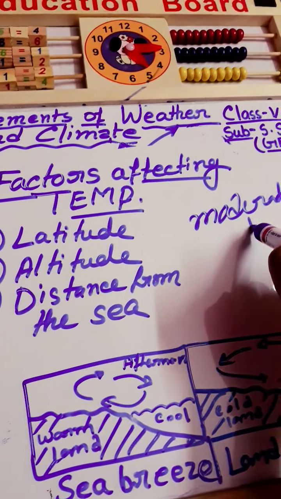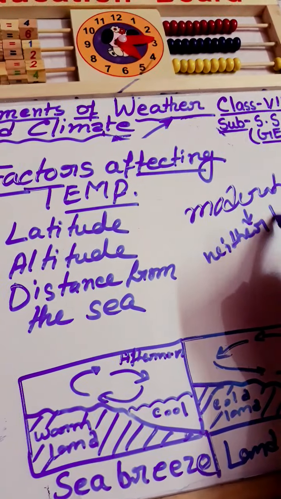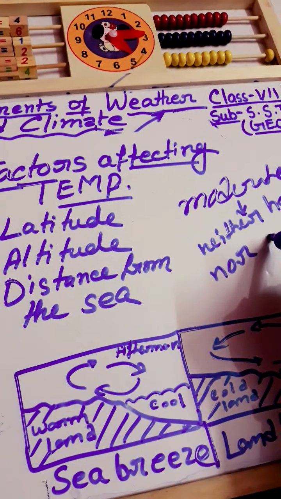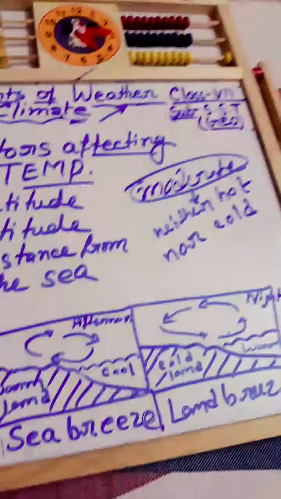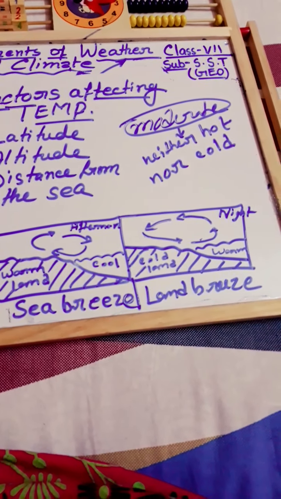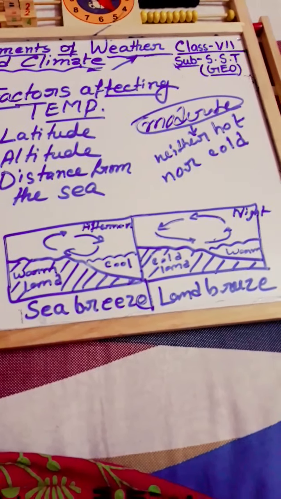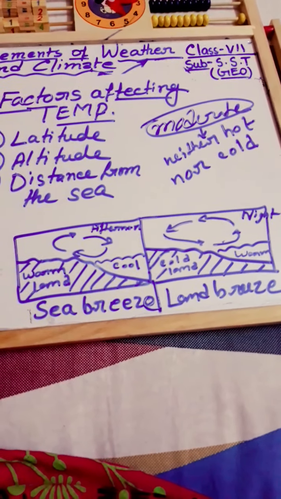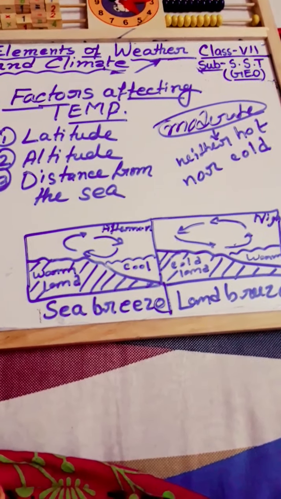nor too cold. That is known as a moderate climate, where the range of temperature is not high, unlike in landlocked regions. This is because coastal regions experience the moderating effect of the sea.